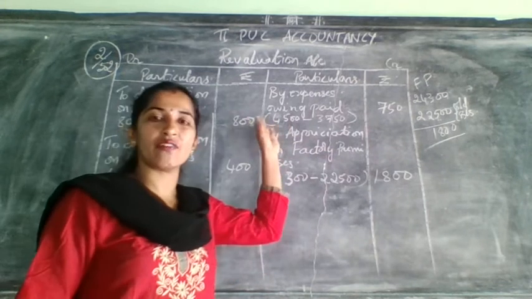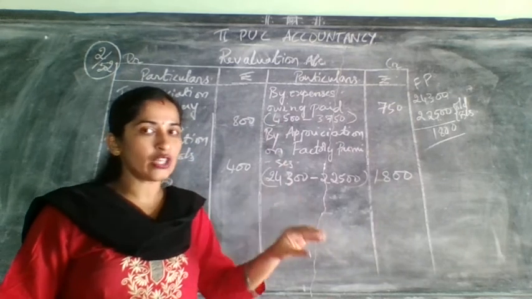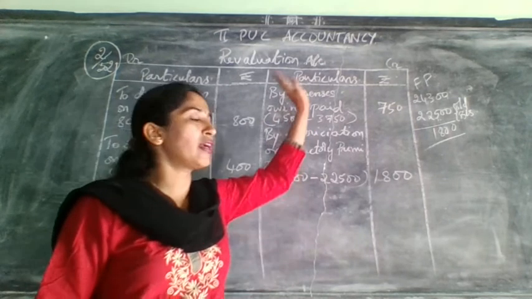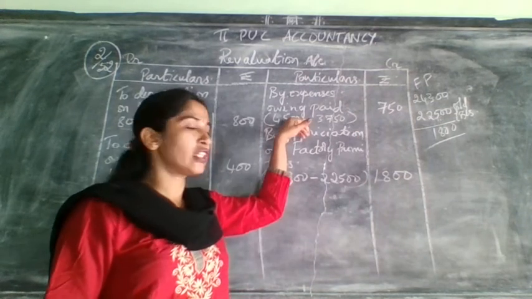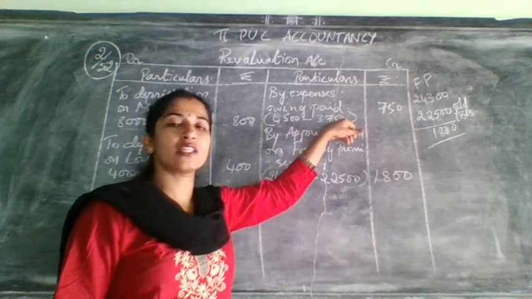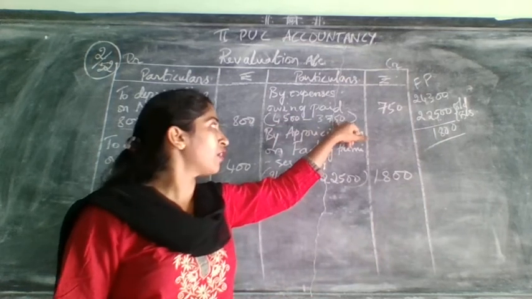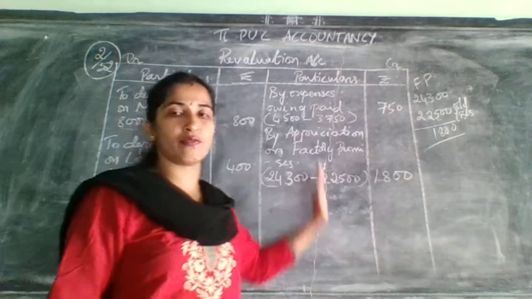Expenses owing is our liability. When the liability is reduced, that reduced amount is considered as income and it will come on the credit side of the revaluation account. So this is the old balance sheet, liability side, expenses owing amount. This is which one? The adjustment amount.